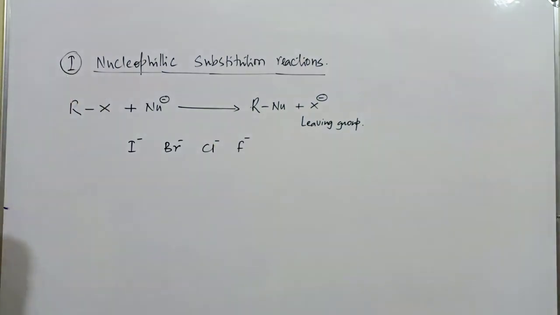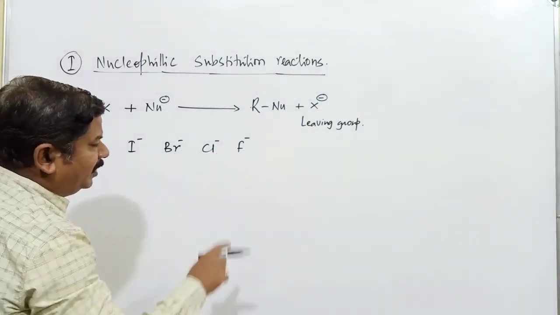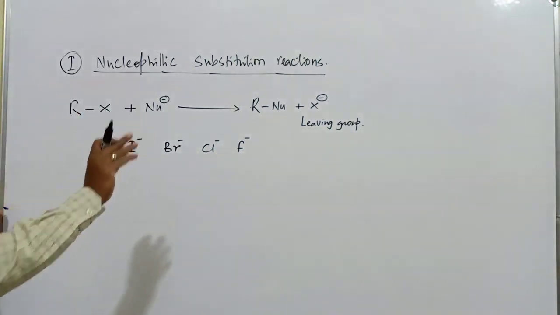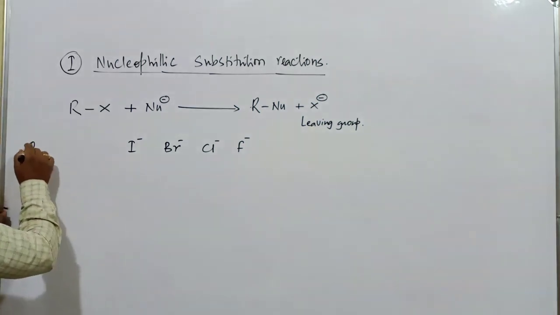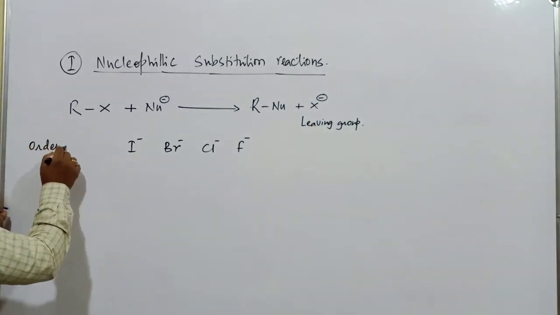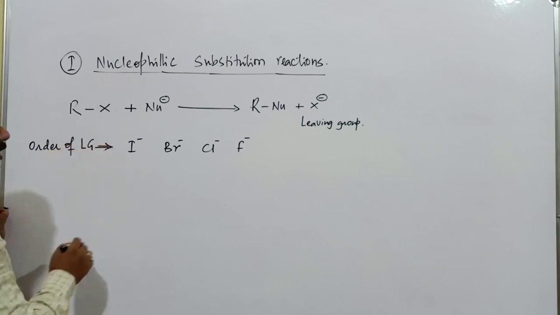When a haloalkane contains iodide, bromide or chloride, the substitution reaction takes place extensively. So the order of leaving group is in this manner.